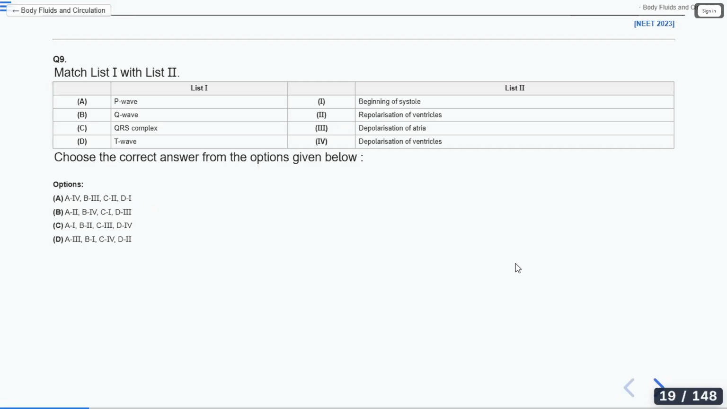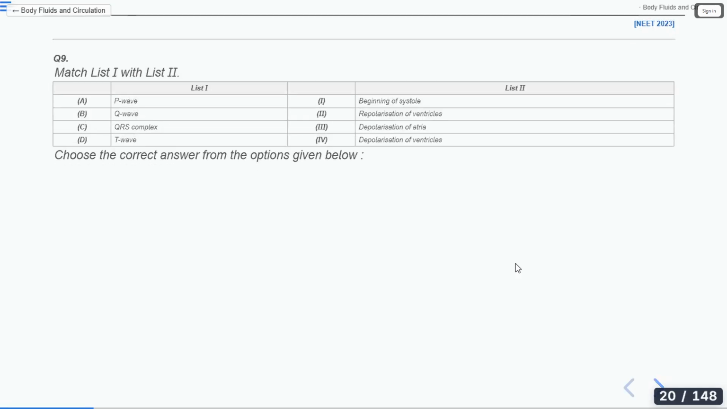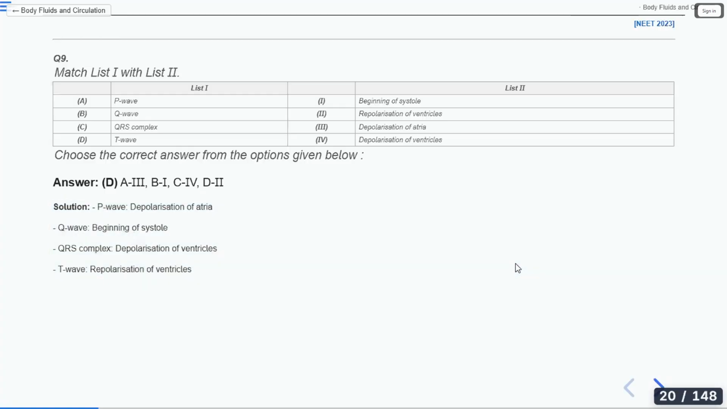Now match the following. Again the same kind of question: P wave, Q wave, QRS complex, T wave. Yes, the same question. So you should be thorough with this part about the electrocardiogram. So we know the answer, it is option D. You know what depolarization is, right? What is repolarization? Any doubts in depolarization, repolarization? No. Clear. Let's see the next question.